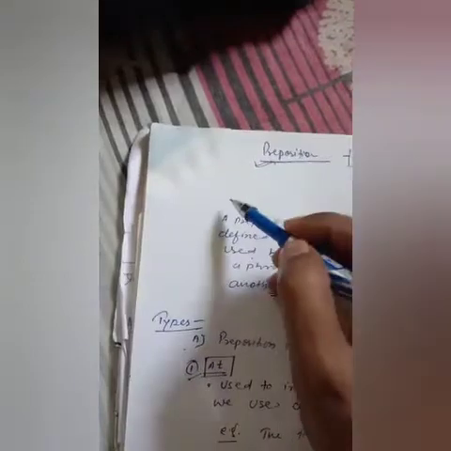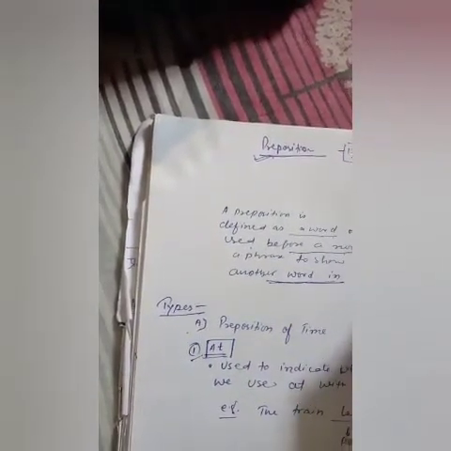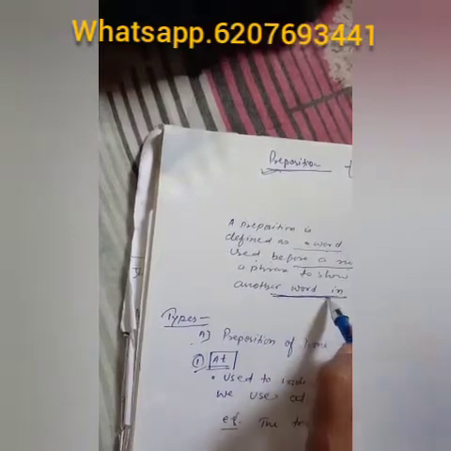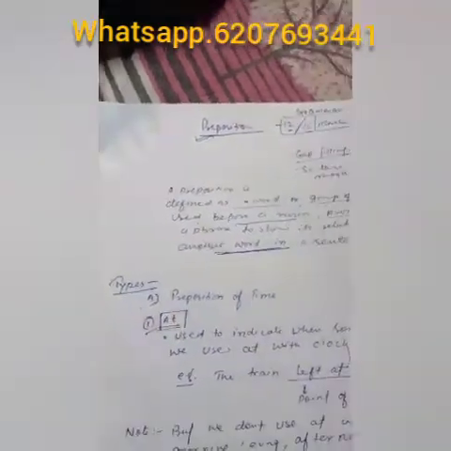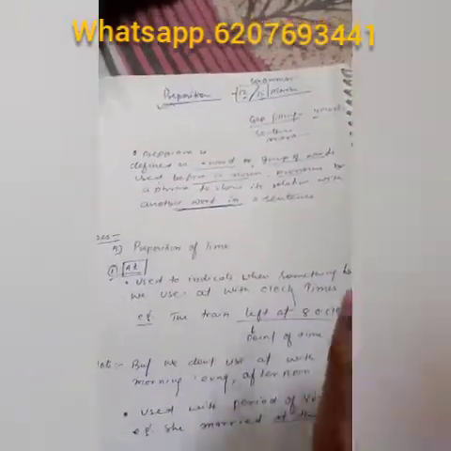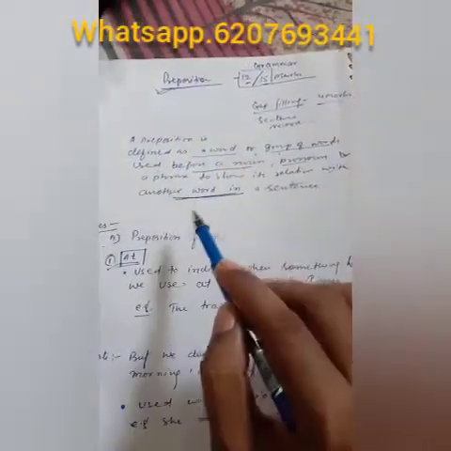First of all, come to the definition of the preposition. A preposition is defined as a word or a group of words used before a noun. Means to say the preposition always comes before a noun to clarify it. Sometimes before a pronoun also, sometimes before a phrase also, to show its relation with another word. Now it is clear why it is used, why it is coming before a noun, to show the relation with another word in a sentence. That is clear. You see the definition once again.